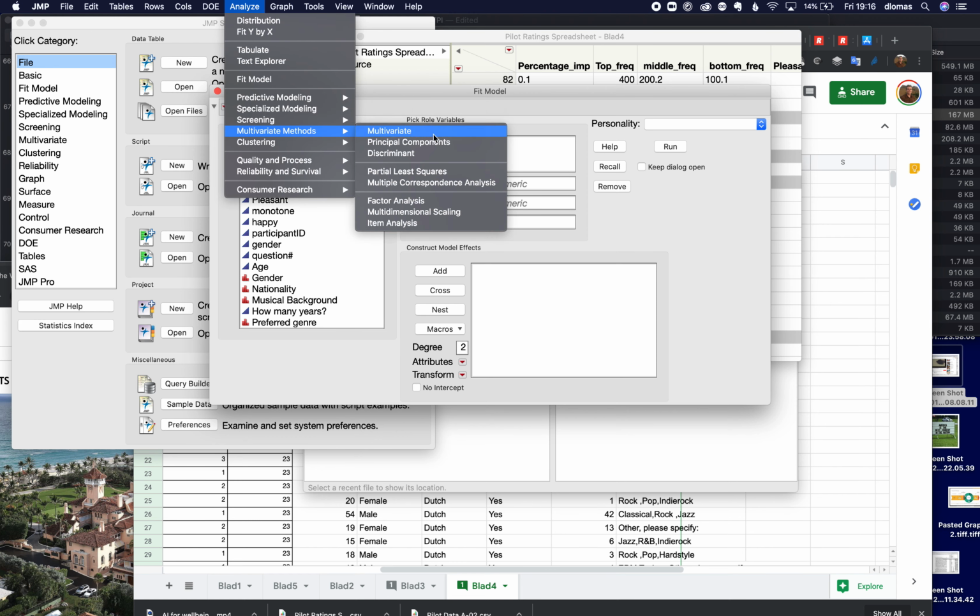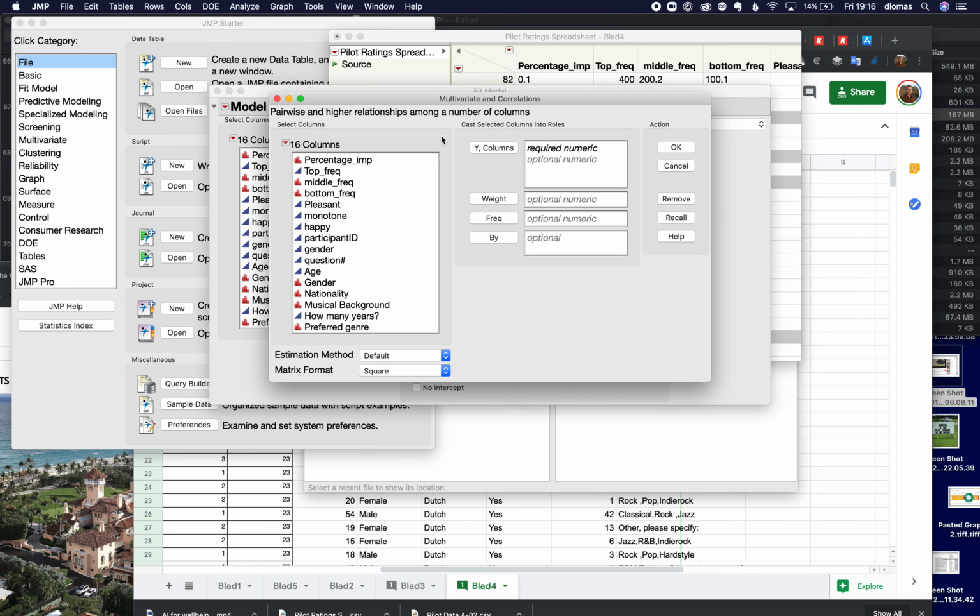this multivariate. This is what you use when you want to look at multiple variables. And I'm noticing these, the whole point of making those changes with the commas and the periods was to turn these into continuous variables. These are set up right now as nominal variables instead of continuous.